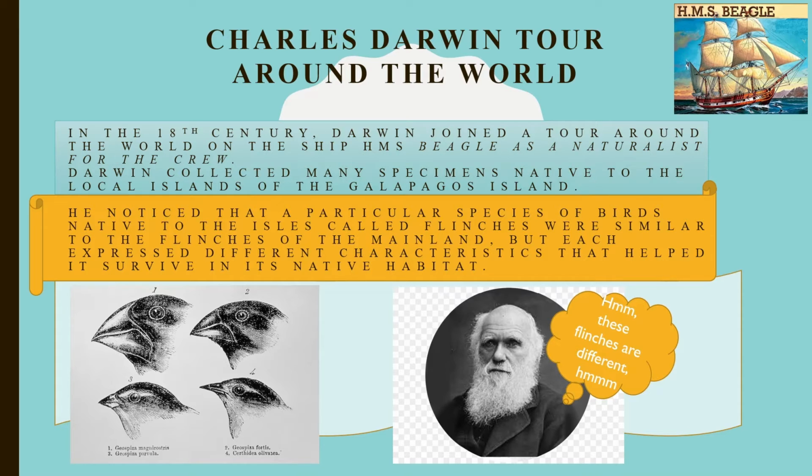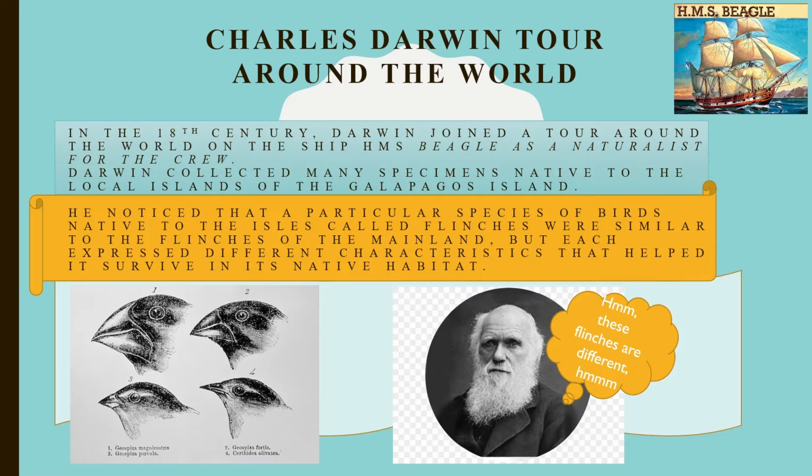like natural selection? Well, it began in the 18th century. Darwin joined an expedition around the world on the ship HMS Beagle as a naturalist for the crew. On his journey, Darwin collected many specimens native to the local islands of the Galapagos region.